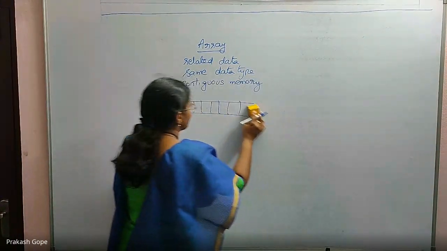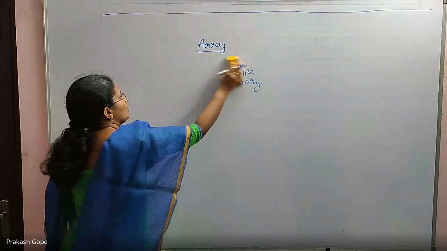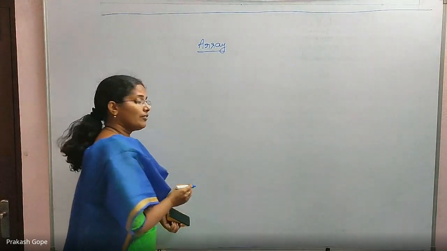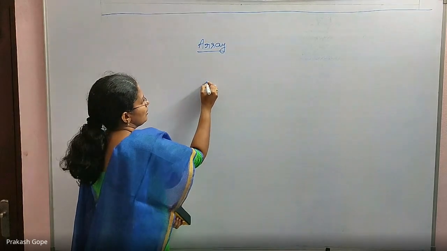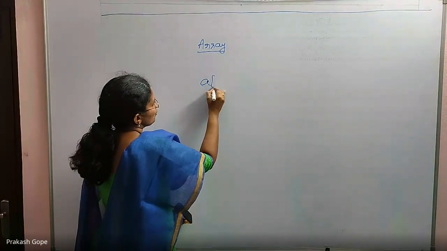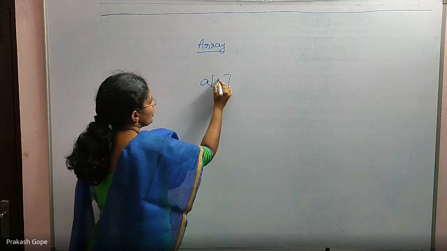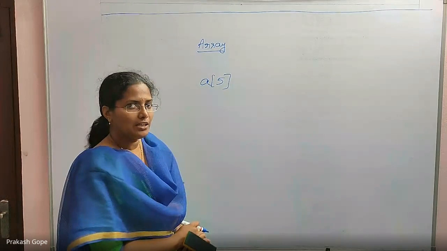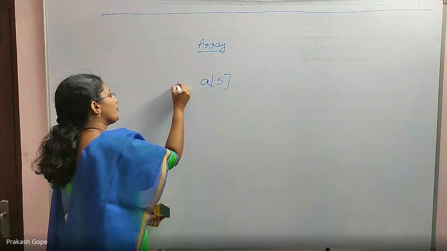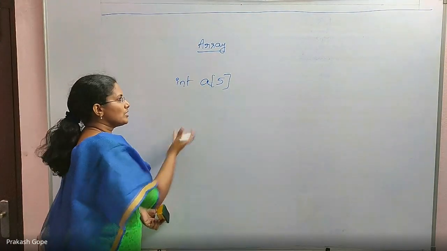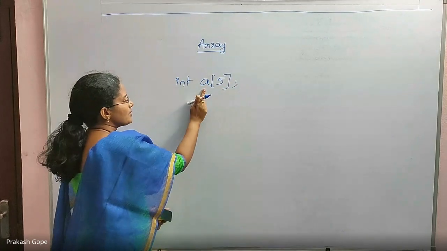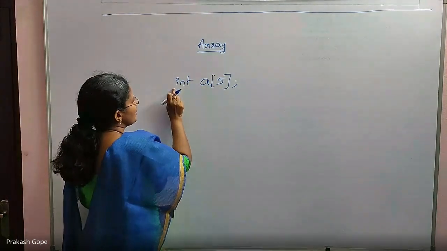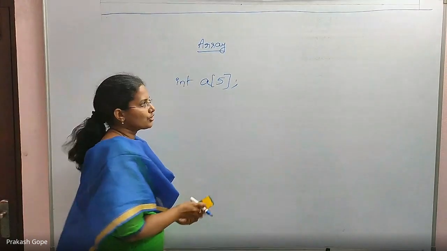How do you declare an array variable? Array name in square brackets. We want to give the size, means how many data elements we want to store. What is the type of each element? This is the declaration. A is an array name which has 5 elements in it. Each element is an integer type. That is the declaration meaning.